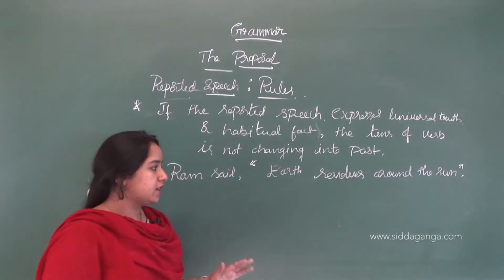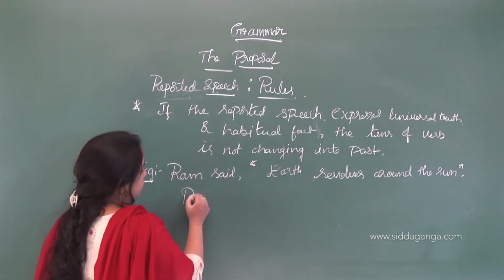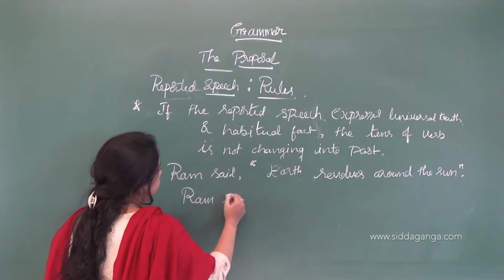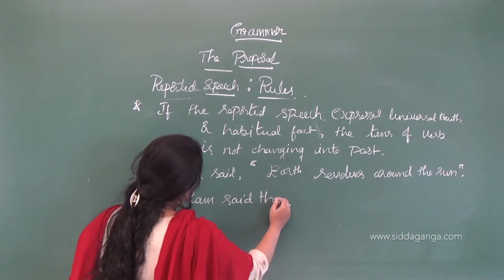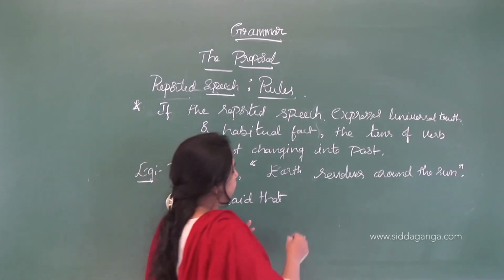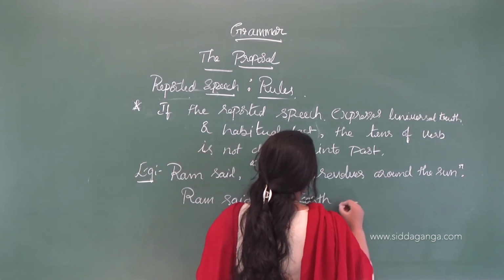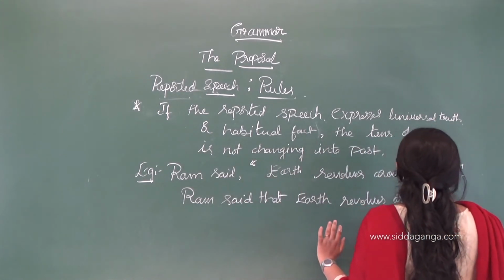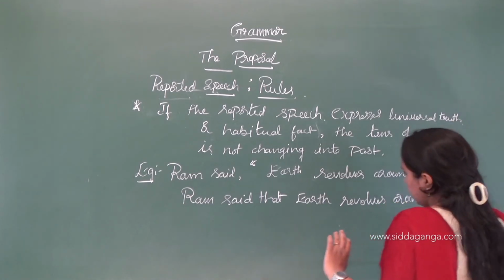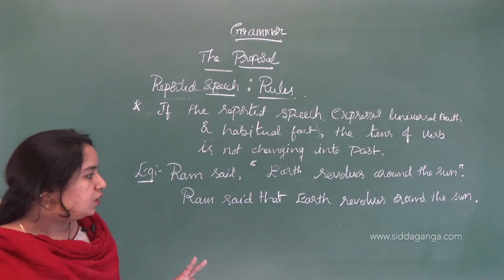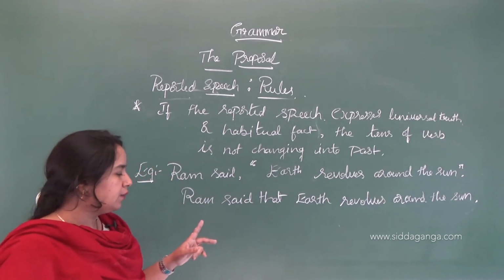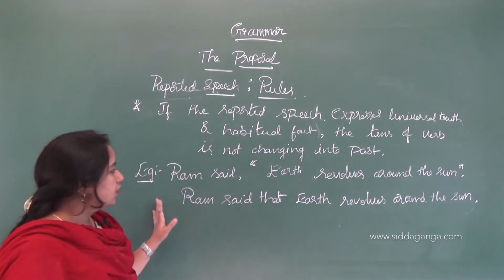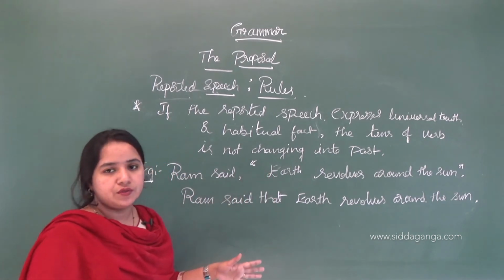This is a universal fact. Now, when we change this sentence from direct into indirect, Ram said that, so we should add a connector here. Earth revolves around the sun. Okay, so here, according to the rules we made, we made only two changes. That is, we added the connector and we removed the comma and also the apostrophe.